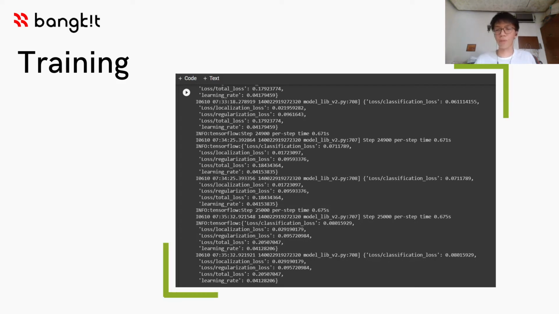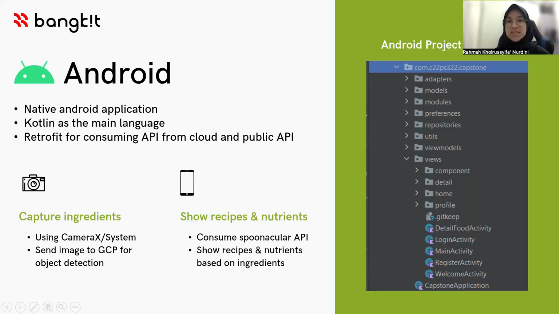It takes around 4.5 hours to train the dataset with 8 batch size and 25,000 num steps. This is how we develop our Android application.